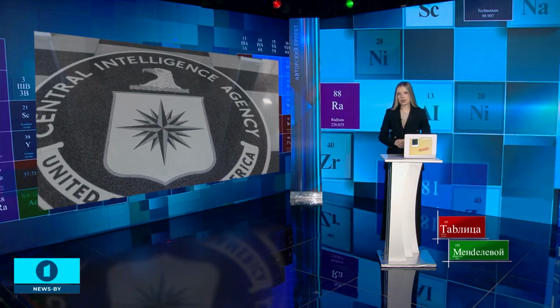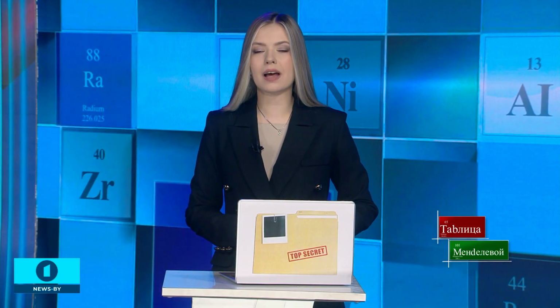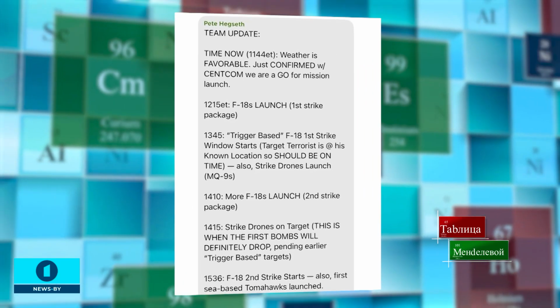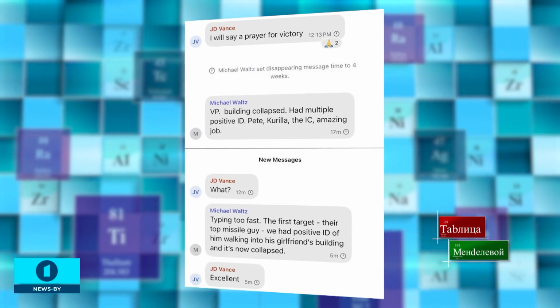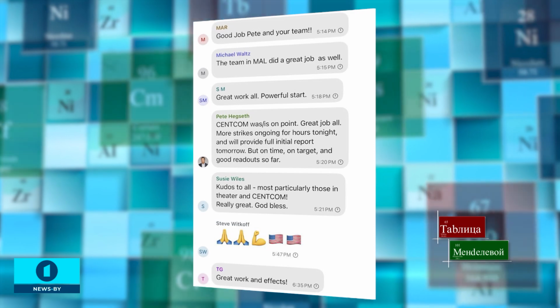Another major leak, this time unplanned, was the publication of correspondence between senior Trump administration officials. In a Signal group chat discussing airstrikes on Yemen's Houthis, the editor-in-chief of The Atlantic magazine was accidentally included. The White House claimed there was no classified information there, but screenshots show that 2 hours before the attack, detailed information was posted about which planes would launch missiles and when.